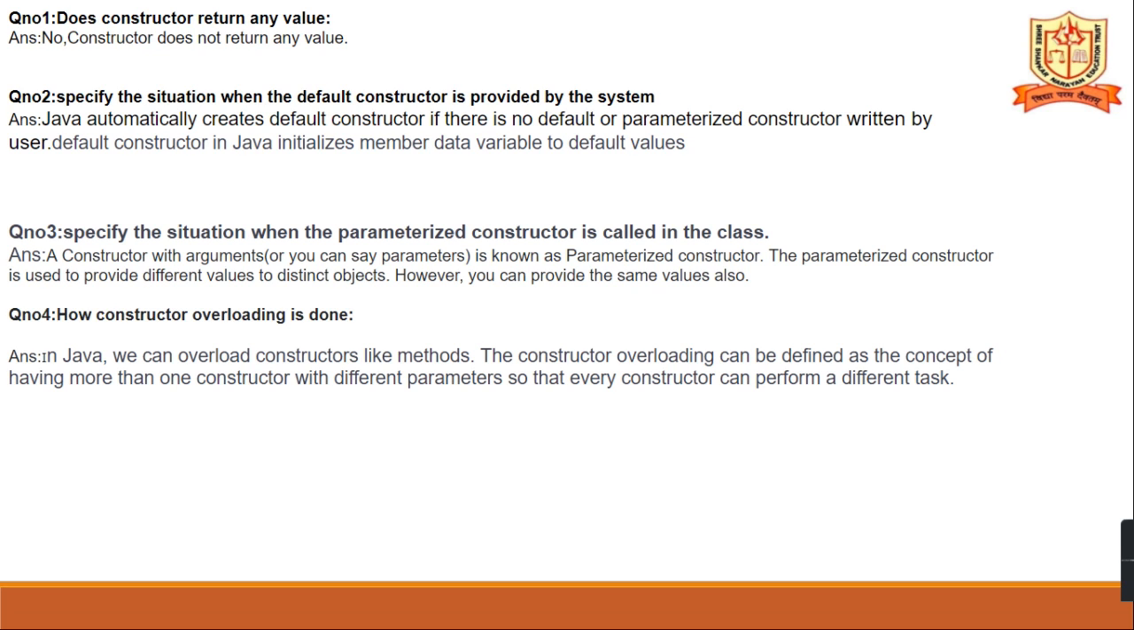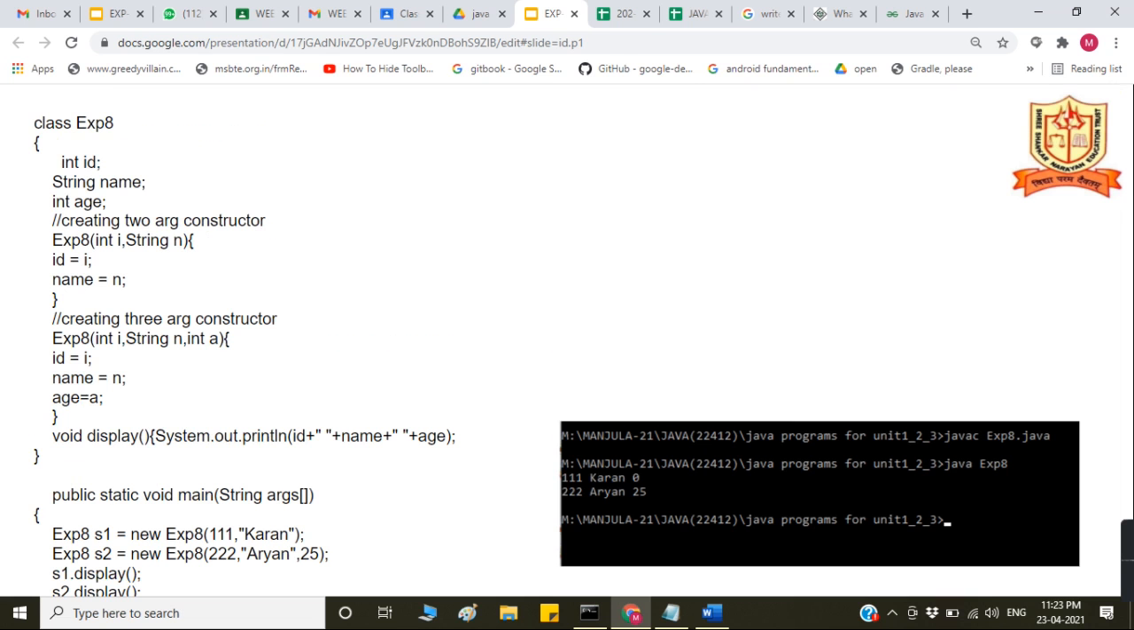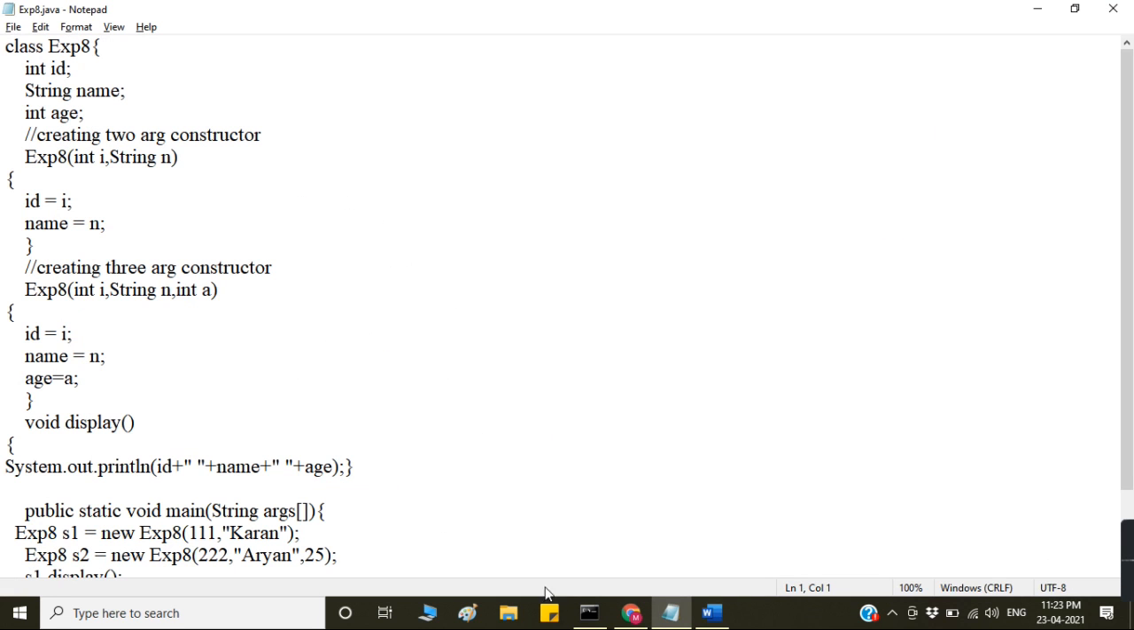How is constructor overloading done? In Java, we can overload a constructor like methods. Constructor overloading is the concept of having more than one constructor with different parameters so that every constructor can perform a different task. So here an example is there. We'll see the example. Experiment number 8 is there. I will run the program first.